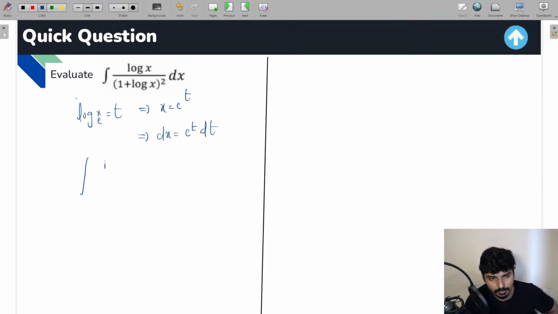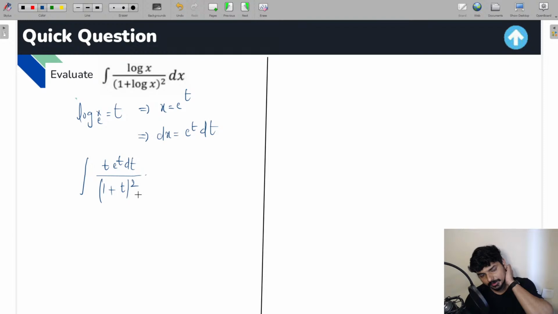So log x is going to be t, dx is going to be e raised to t into dt, whole divided by 1 plus, guys, log x here is going to be t, so 1 plus t whole square. This is what you're going to get, 1 plus t whole square, everyone.